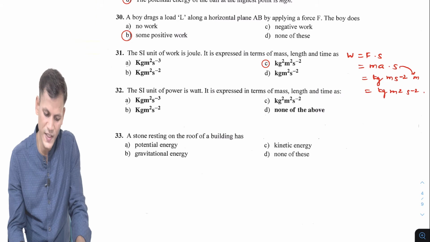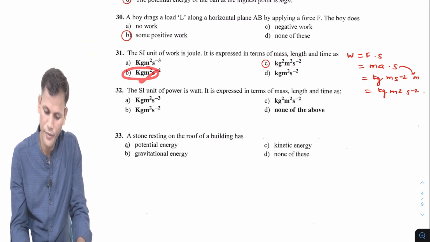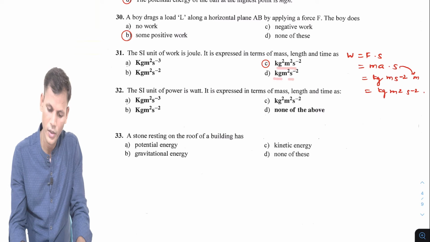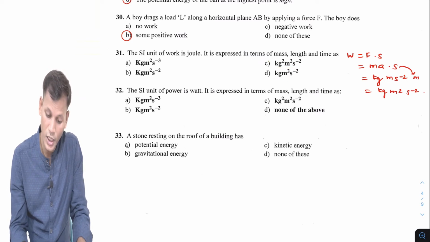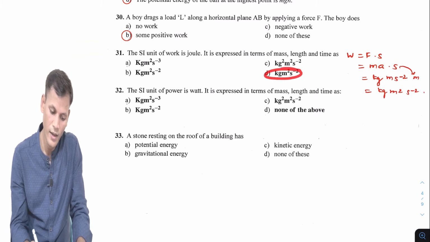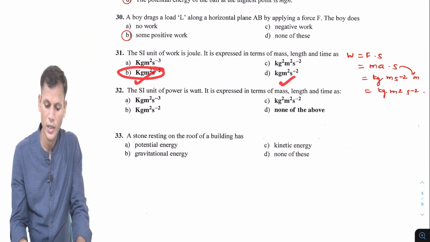Now the confusion is whether we can write this or this also, but we will choose kilogram meter square per second square. Sorry, C will not be an option, so either D is there or B is there. Which one is correct now?